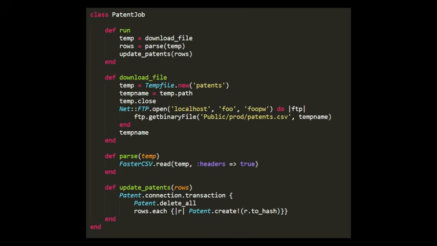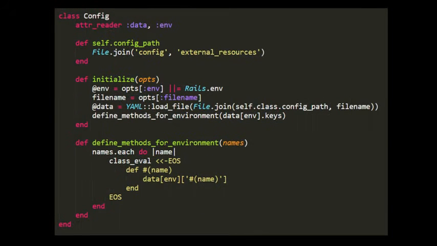Sandy's prescription is, given this nonsensical class, the solution is, as you might expect, more classes. In her rewrite, she ends up with first this config class, which separates out and effectively generalizes the configuration concerns of this program, which is a sound idea, I think. But we have this constructor, the initialize method, which takes in some set of options potentially. I don't know exactly what purpose they serve, but anyway, the options tell us where to get the file name, I believe, for this YAML file that has configuration stuff that's loaded.